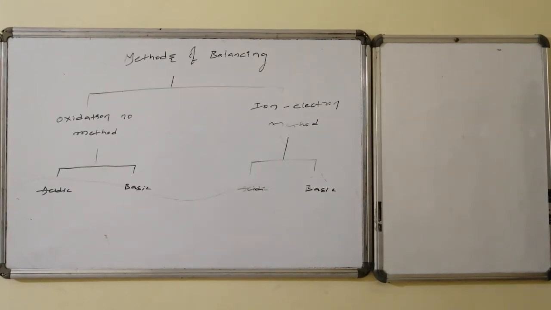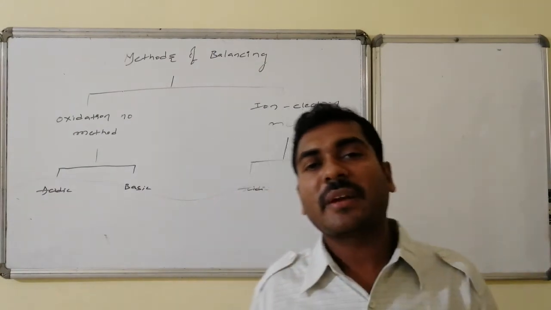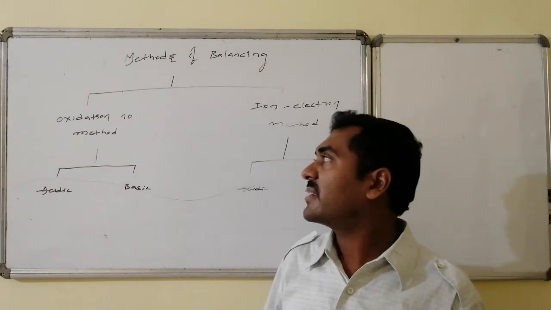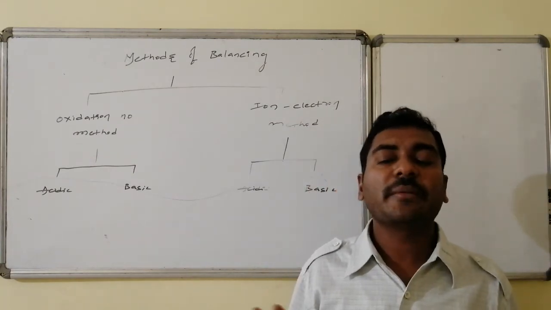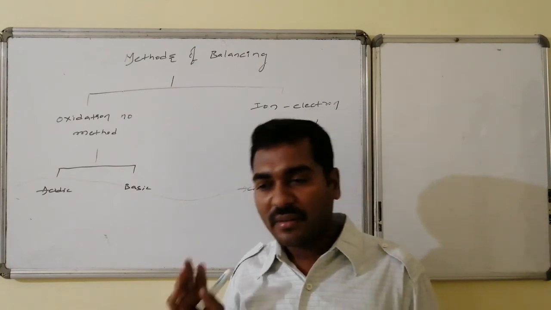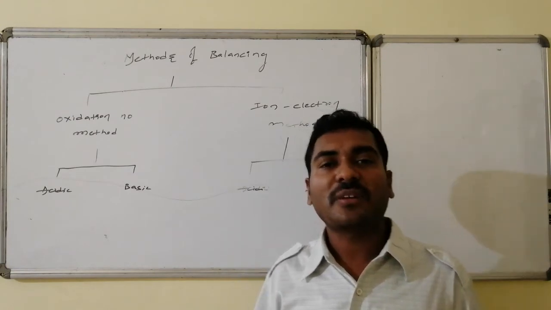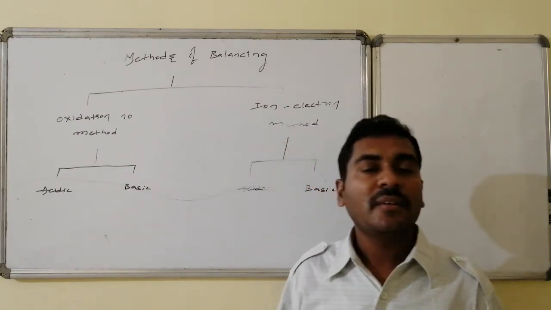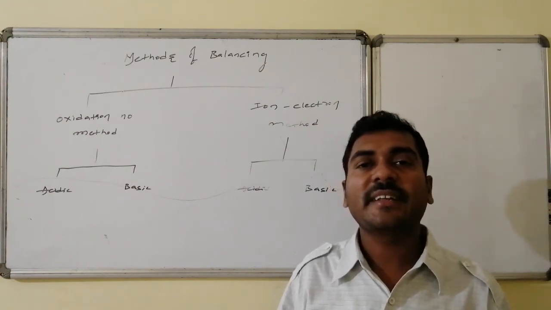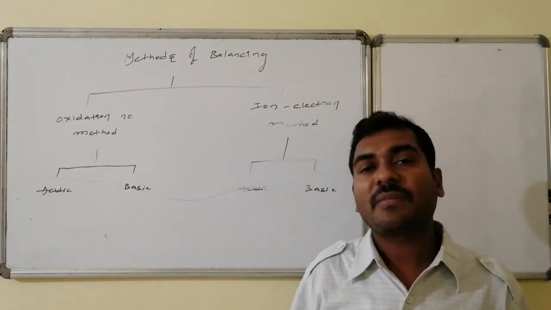The methods available for balancing equations of chemical reactions under redox conditions are majorly two. One is on behalf of oxidation number: calculate the oxidation number, calculate the difference in oxidation number, find the oxidation, find the reduction, balance individually and make the total balanced equation. Such a method, where we take oxidation number as the criterion to balance, is said to be balancing of equation on behalf of oxidation number.